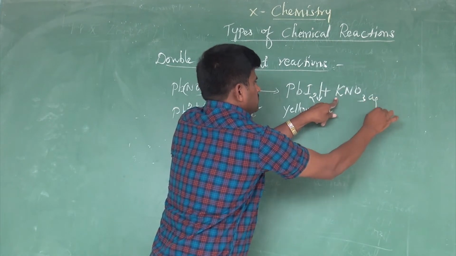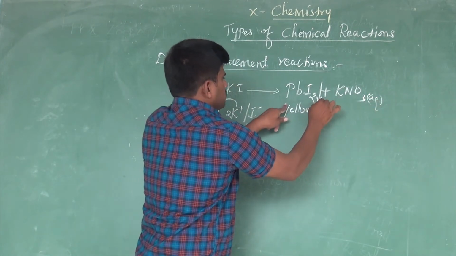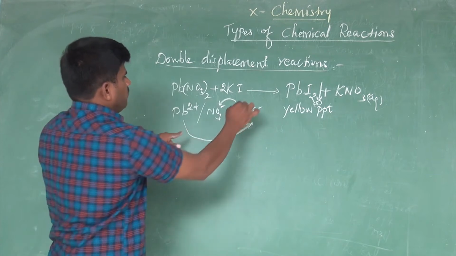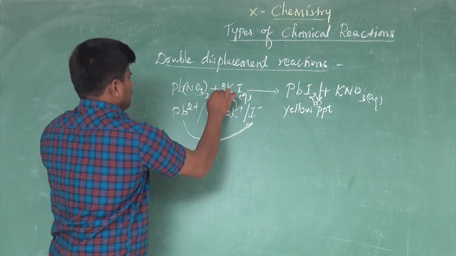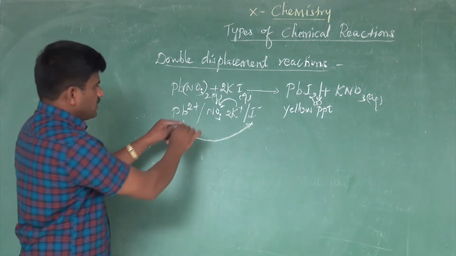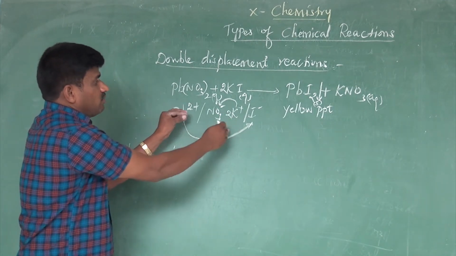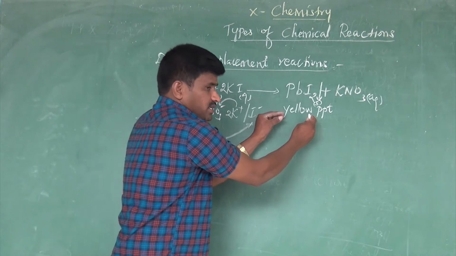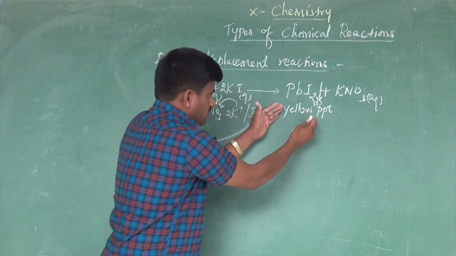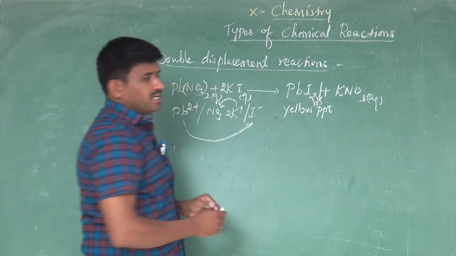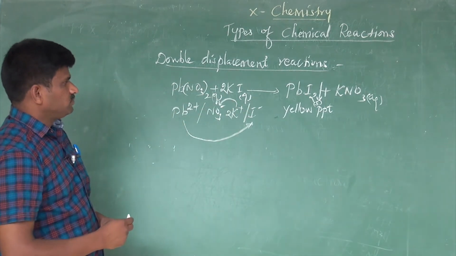This is an aqueous solution. This is the solid precipitate form. This is also aqueous, and this is also an aqueous solution. What you are going to understand here is that only by the rearrangement of ions does the precipitate form, and that precipitate is yellow in color. Let's go for the definition now, very clearly.